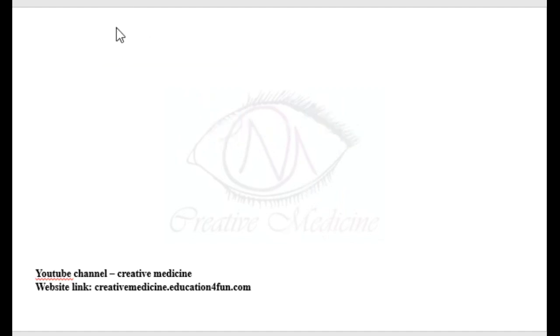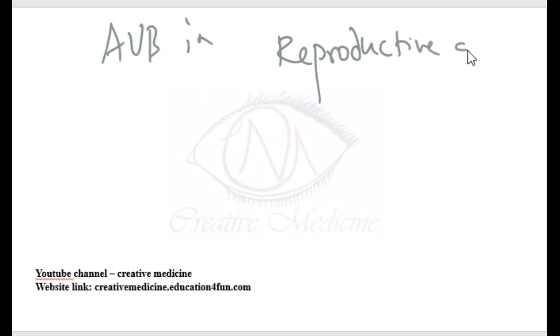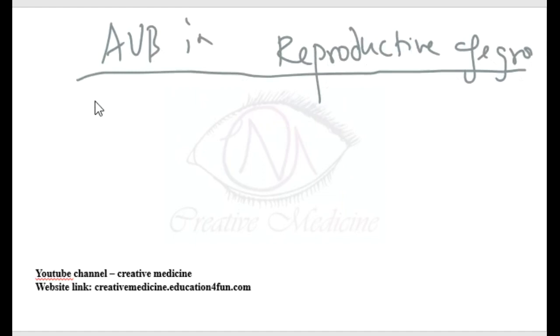Abnormal uterine bleeding in reproductive age groups. In the reproductive age group, the patient may present with pregnancy related complications or polyps.